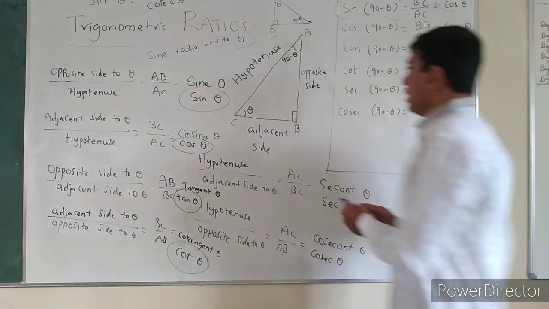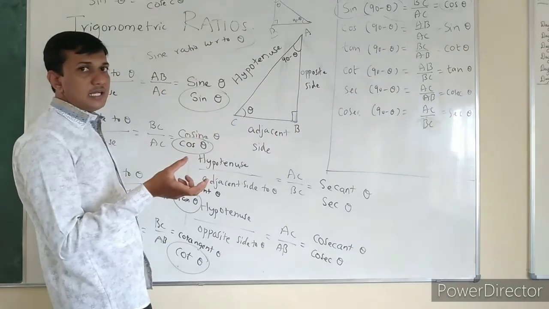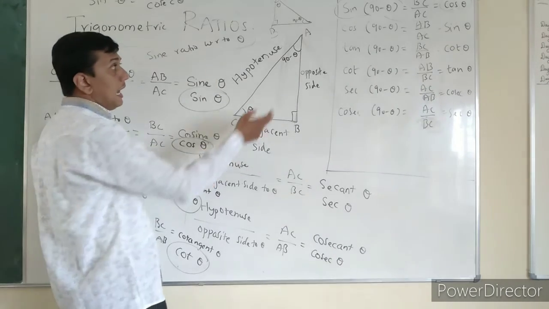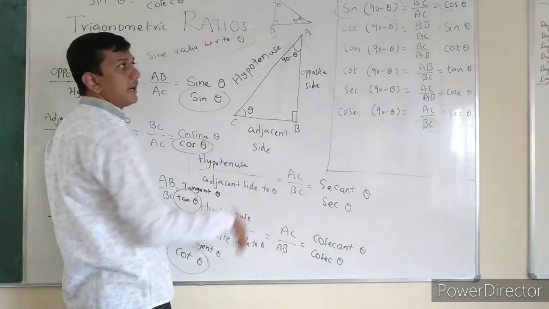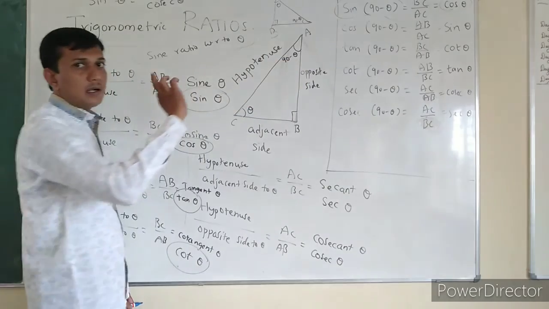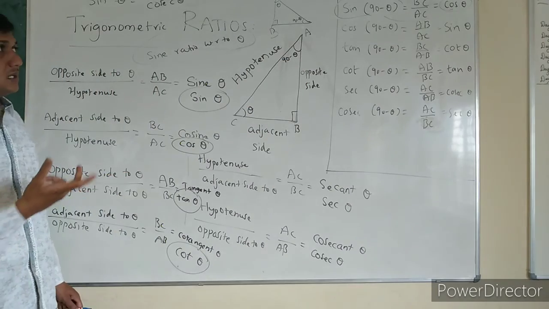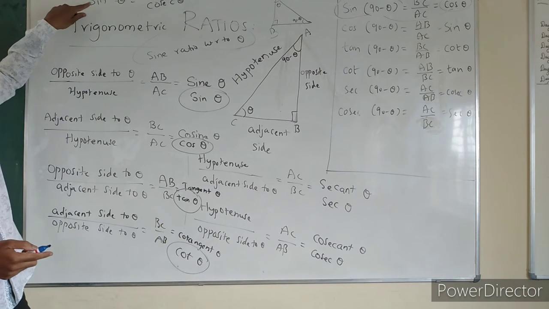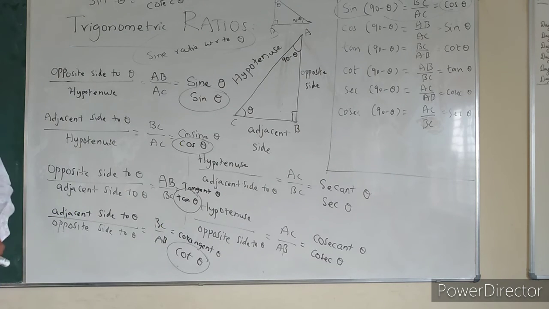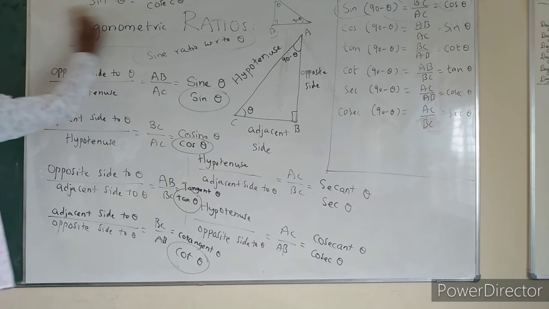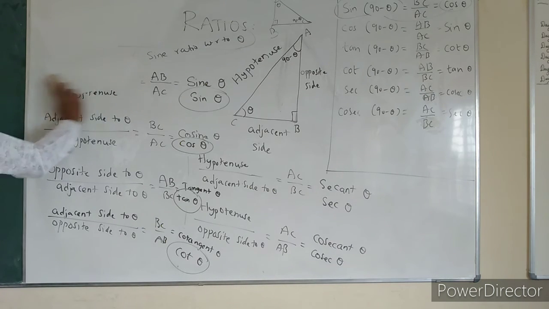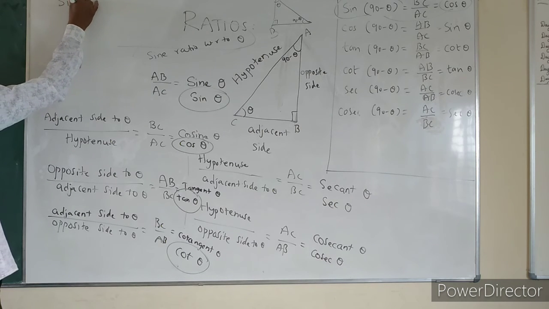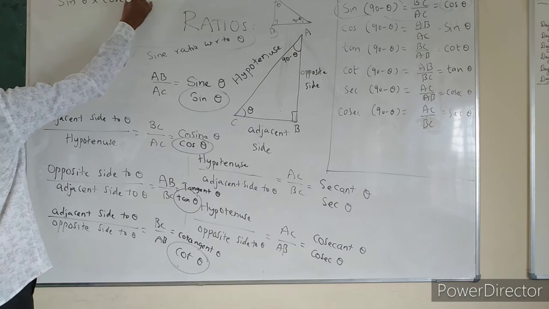Within the triangle, when you ask for the ratio with respect to this angle, you will get one ratio, and when you ask for the trigonometric ratio with respect to this angle, the ratio will differ. So this thing you have to keep in mind, and also the reciprocal relation. Sin theta is equal to 1 by cosec theta, or you can write sin theta into cosec theta is equal to 1.